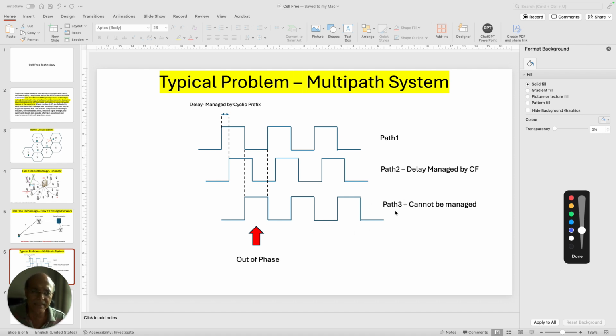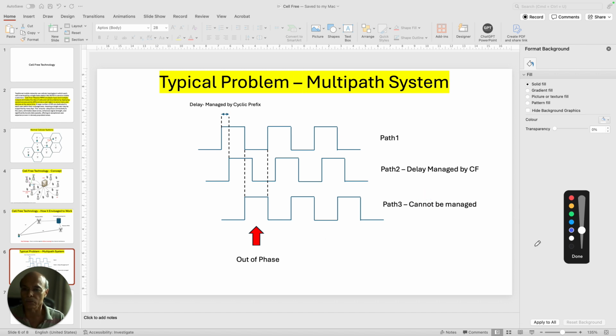Now, let's say there is a path which is significantly far away compared to this path. So path number 3 is significantly far away. If you see here, the delay in the arrival of path 3 compared to path 1 is out of phase with path 1. It means when it was 1 here, if you consider this as 1, then this is 0. Sorry, this is 0 here and this is 1 here. So it will be a complete destructive interference. So this path cannot be managed, right?